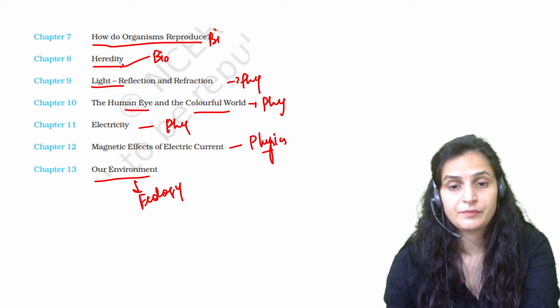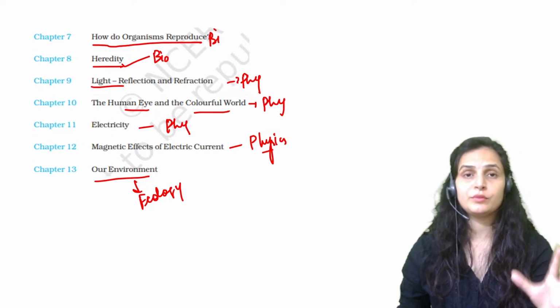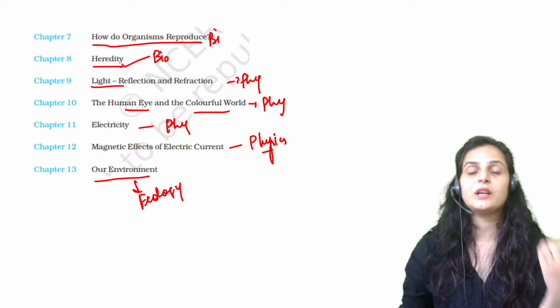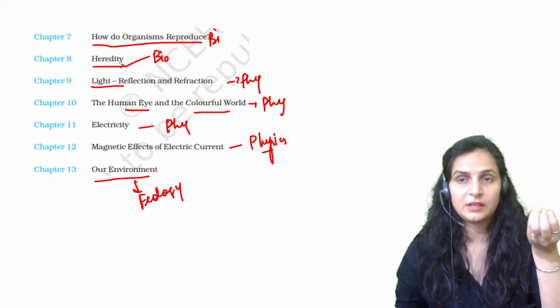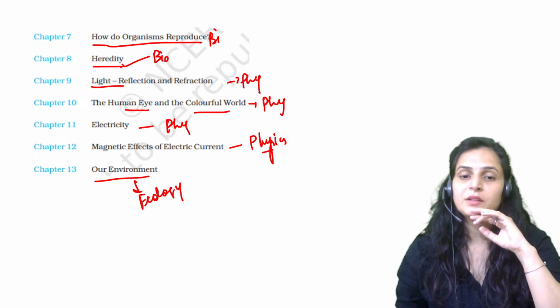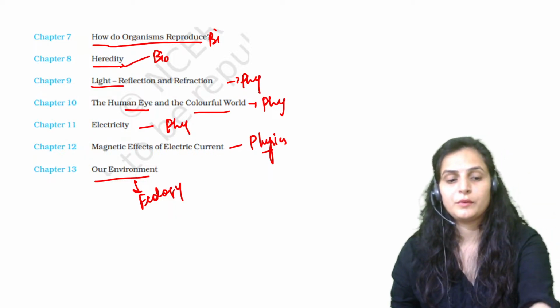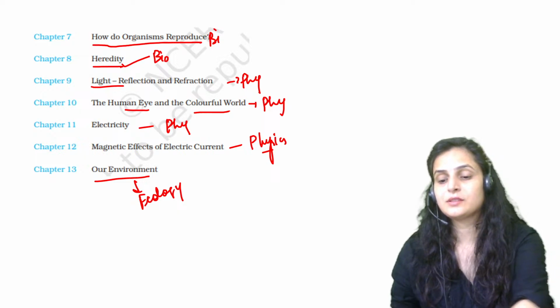Means how our activities impact the environment around us and how we should change in our activities so that our environment will get less of the impact of our activities. So we'll discuss about all these things in our chapter environment. So this is about all the syllabus that we have to cover in this particular series, right?